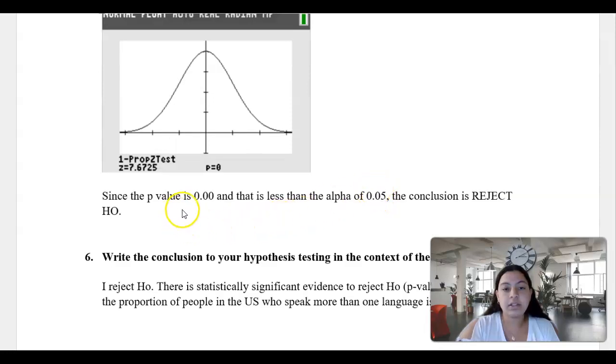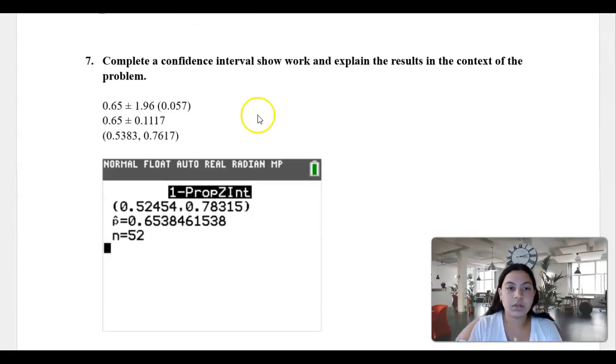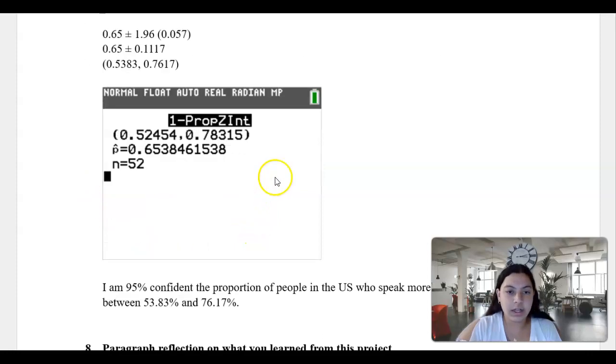Since the P value is 0.00 and alpha is 0.05, the conclusion is that we reject H0, because there is statistically significant evidence to reject H0. So we conclude that the proportion of people in the US who speak more than one language is greater than 21.6%. We can see here the interval that goes from 0.5383 to 0.7617, which is kind of similar to what I got on the calculator.